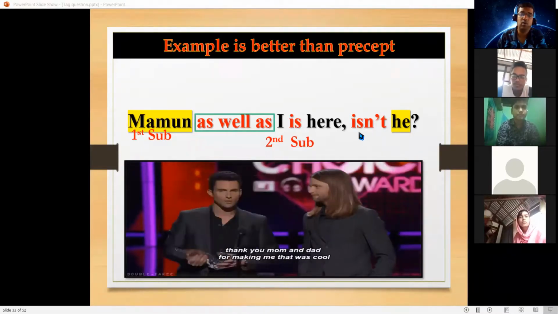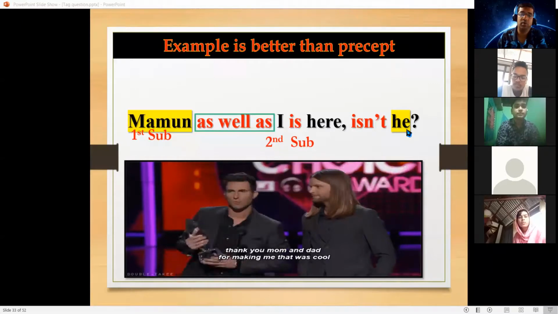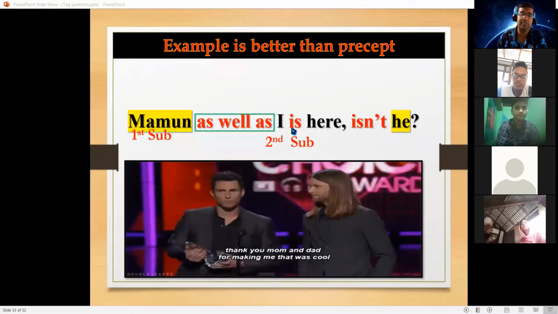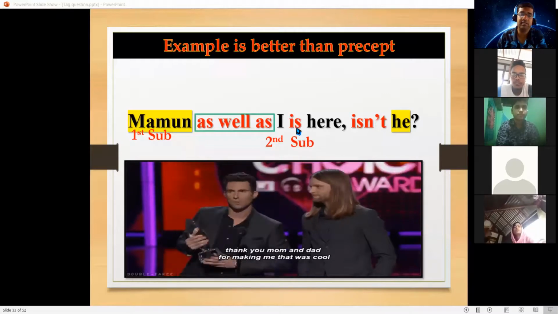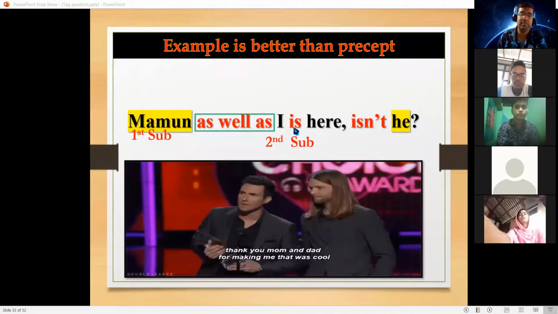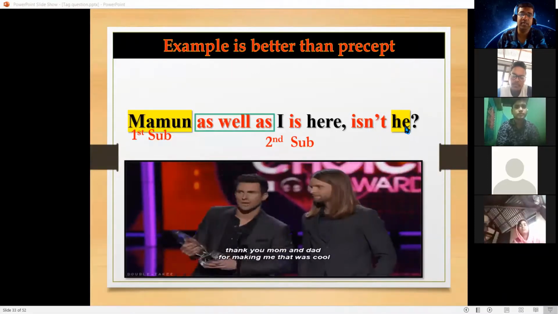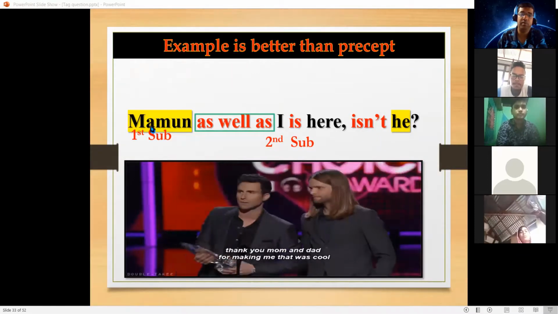This is the auxiliary verb and pronoun, right? So the auxiliary verb is "is," a negative form "isn't." Then the pronoun is "he," the pronoun of Mamun.